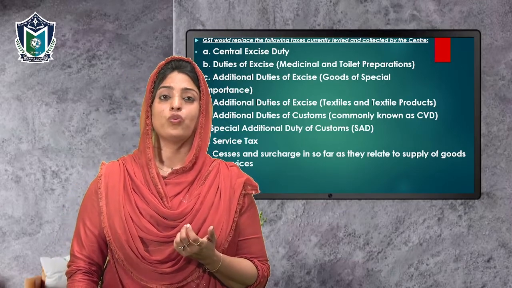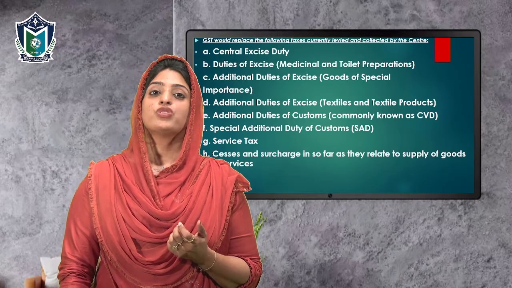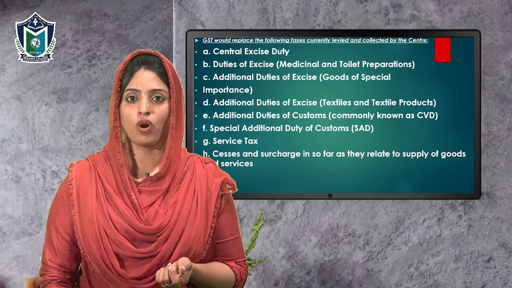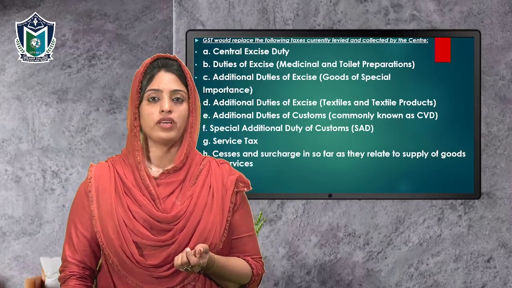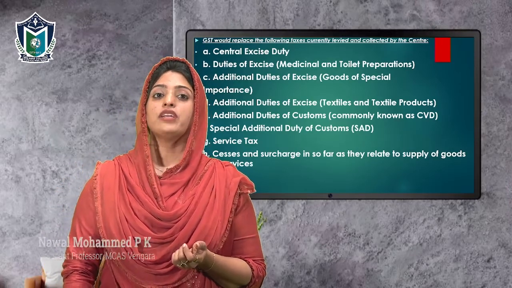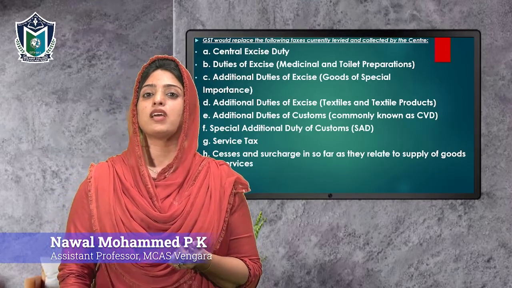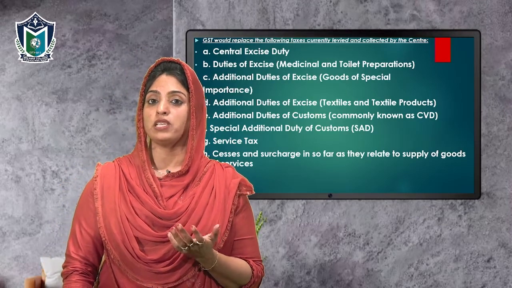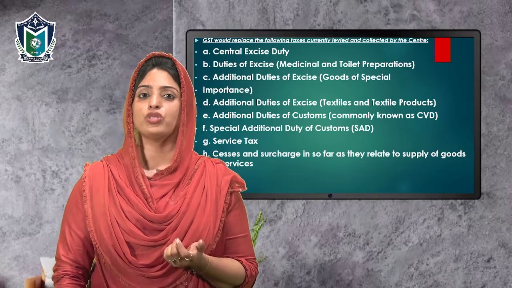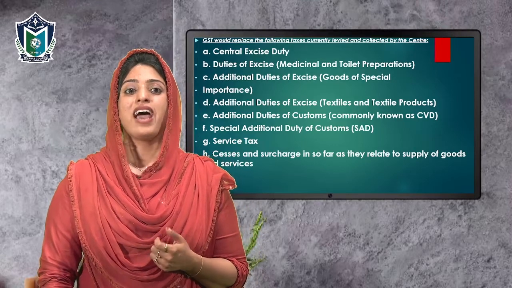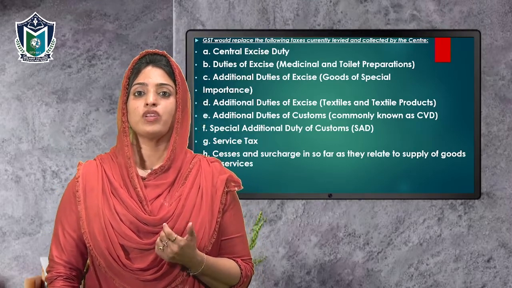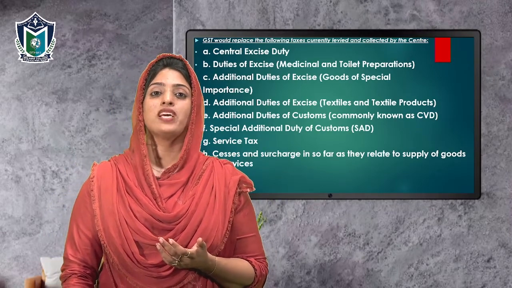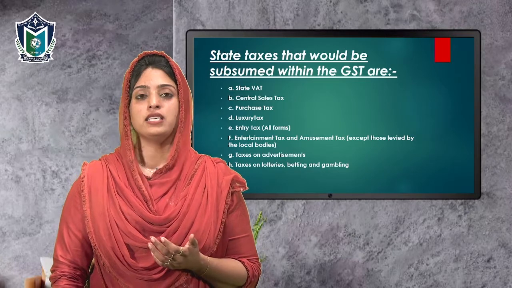Some of the taxes which the GST replaced were central excise duty, duties of excise on medicinal and toilet preparations, additional duties of excise on goods of special importance, additional duties of excise including textiles and textile products, then the duties of customs, commonly known as CVD, and additional duties of customs, service tax, and cesses and surcharges that relate to supply of goods and services. So these are all the different types of taxes which have been replaced by GST.